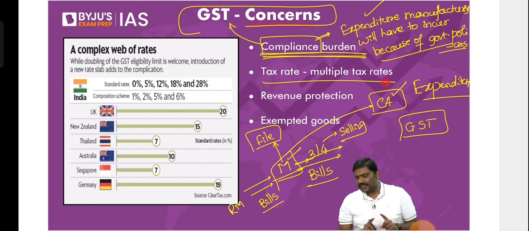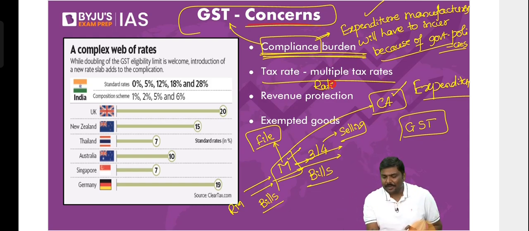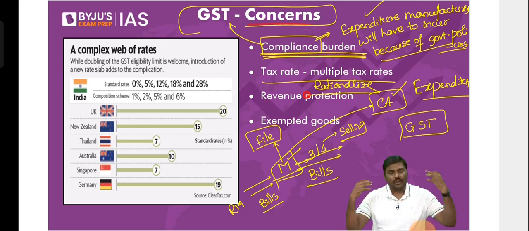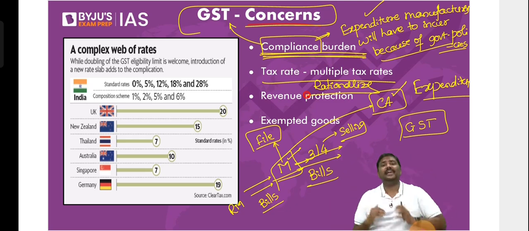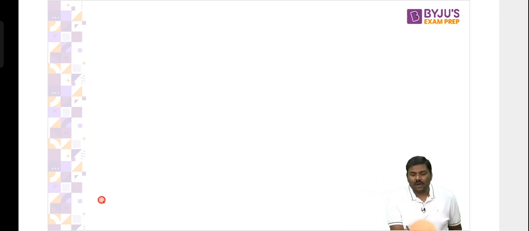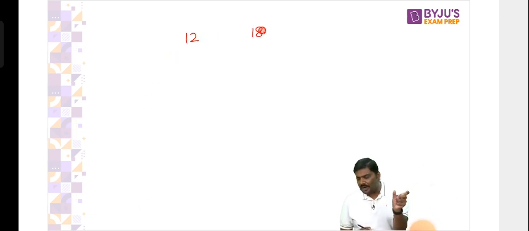Second, there are multiple tax rates. We need to rationalize this. I have to understand this. There are multiple tax rates. We need to rationalize. Rationalize means what? Rather than having, let's say, 4 tax rates, 6 tax rates, we need to reduce the tax rates. Now, how can this be done? I'm giving you a solution. Please remember this. There is a slab called 12% and 18%.